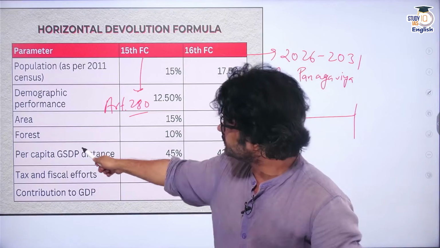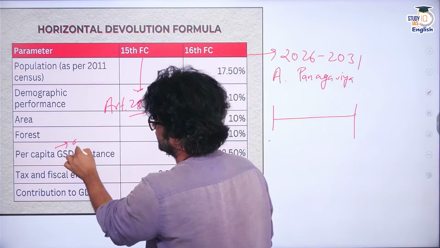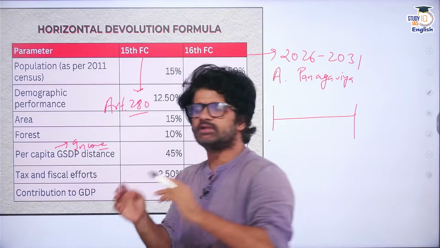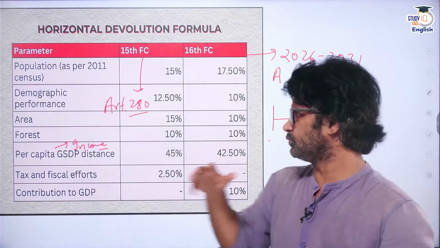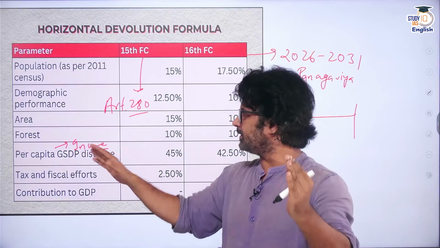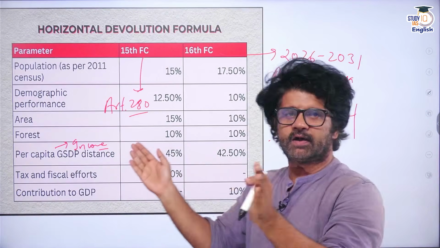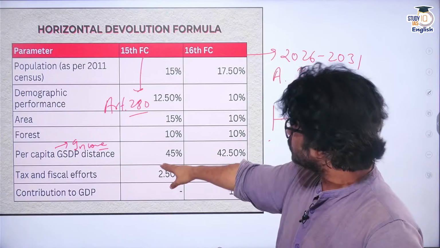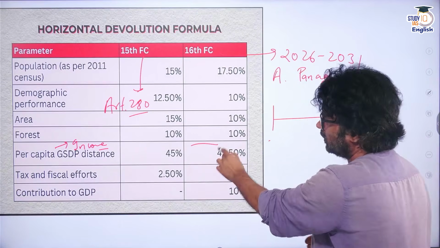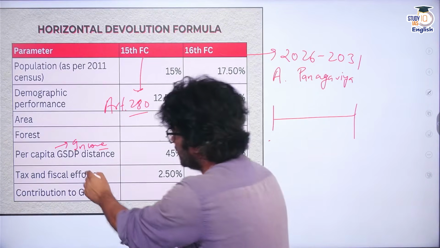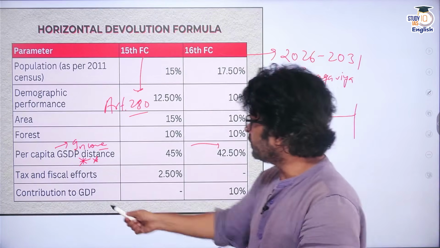Area 15%, forest 10%. Then per capita GSDP distance, that is known as the income distance criteria. Income distance means, let's say Goa is the richest state in our country and Bihar is one of the poorest. So they will see the per capita GSDP distance of Bihar from Goa, and because it is far away, they will be given more money for it. Again, for per capita GSDP, you see the percentage has been reduced. Now, focus. This editorial is talking about this point. This is a key point, and then tax and fiscal effort, contribution to GDP.